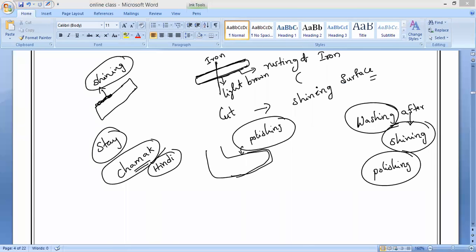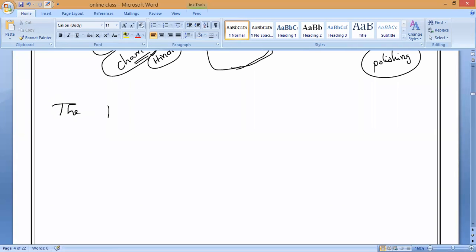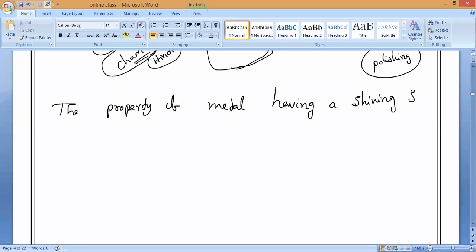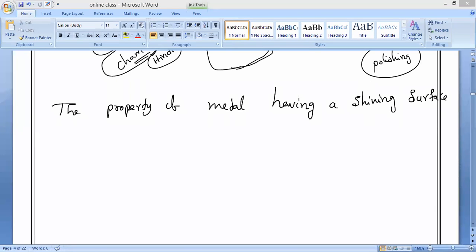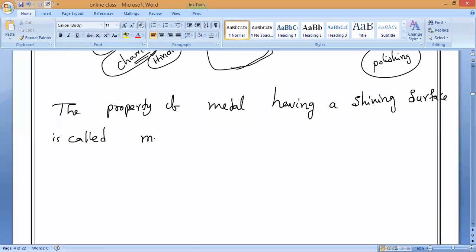The property of metal of having a shining surface is called metallic luster. Harish, chamak we can say. It is a Hindi word.